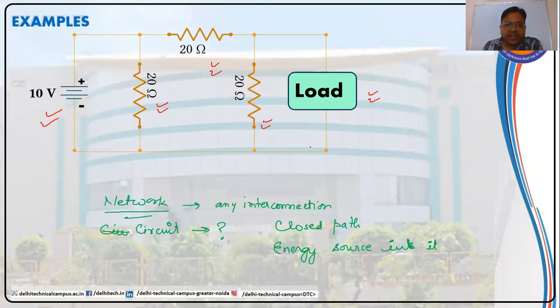By physical analysis, I can see that there is no open path. If it does not have an open path, that means it has closed paths everywhere, so the first condition is satisfied. The second condition is that it must have an energy source in it, and we have one, so it satisfies the second condition also. So I can regard this as a circuit also. This particular interconnection can be termed a network and also a circuit.